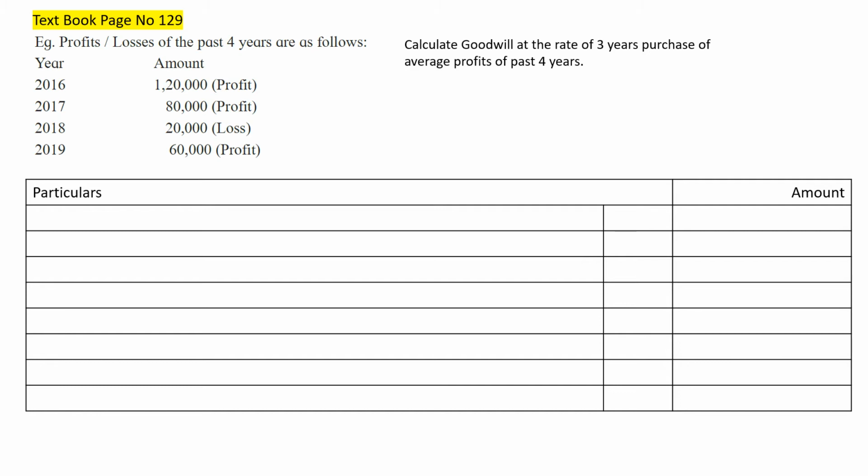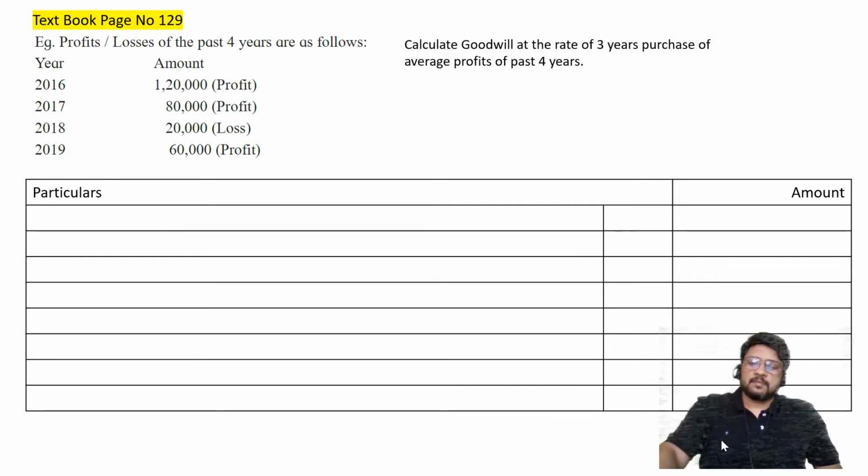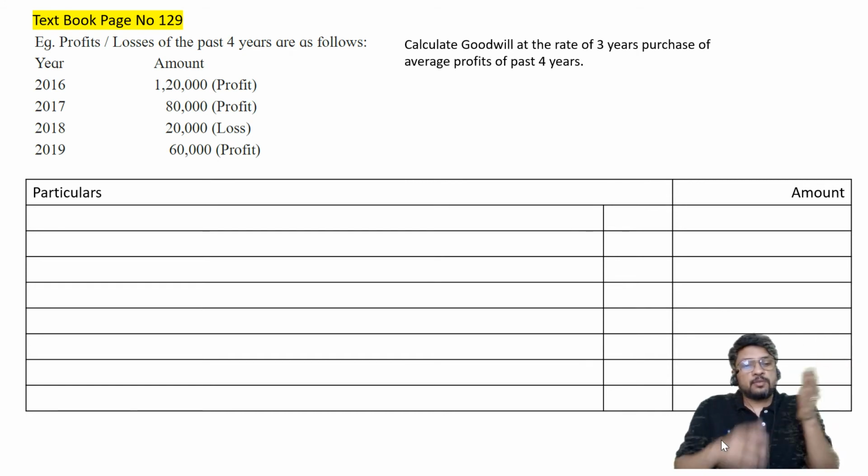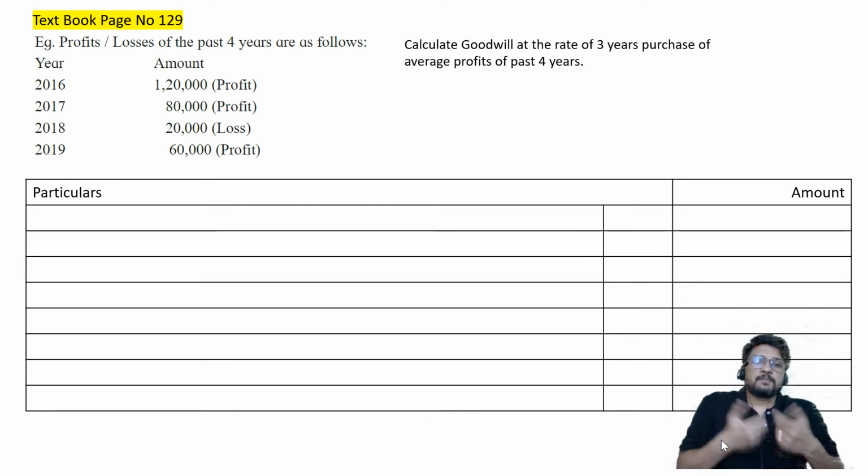that if the new business is started, then probably for first year, second year, third year, for 3 continuous years, new business will not make any profit. But if instead of starting new business, that entrepreneur is going to join the old partnership firm, then he will be in a position to start enjoying profit from the first year. First year itself. Instead of waiting for 3 years, he is going to start enjoying profit from the first year itself. It means he is saving 3 years of his life of hard work. It means he is buying the hard work made by somebody else. That's why it is called as 3 years purchase.